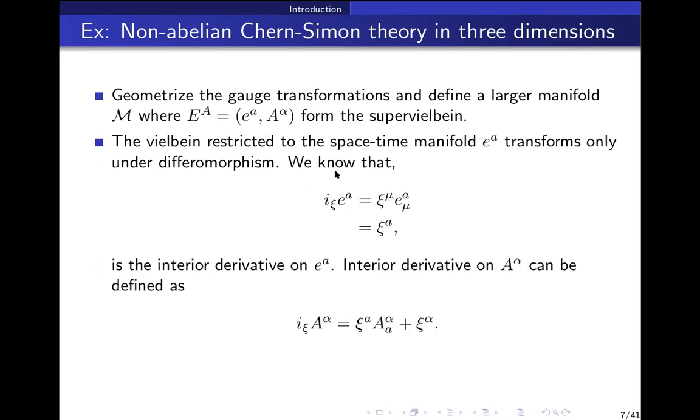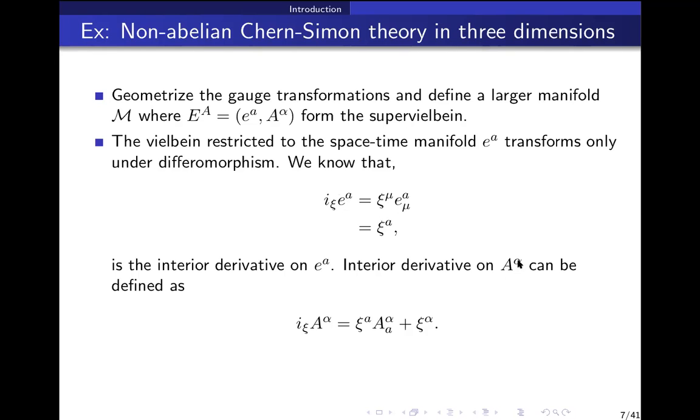Now, the interior derivative of the Veblen is given by this. Basically, Veblen is a one form, right? So when you take the interior derivative, it converts it to a zero form. That is the definition of interior derivative. And xi mu e mu a gives the interior derivative of E.